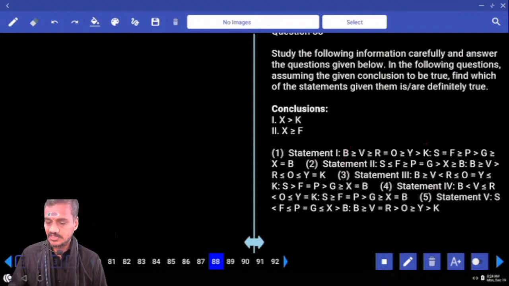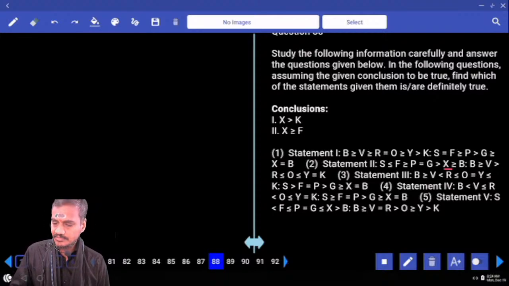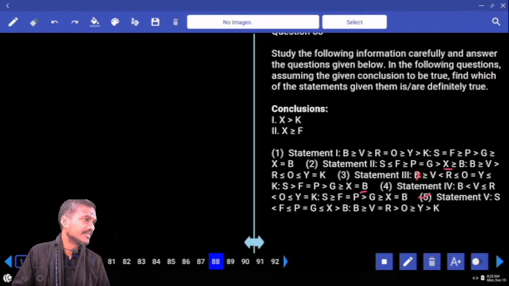Then coming to the next one, X and K. We have to state the relation between X and K. X is here, B is here, and B and K, two opposite symbols cannot be determined. And next one, X and K, B and K. Now which element is common? B is common. Now if you take X at this place, X and K, two opposite symbols cannot be determined. And at the same time, fourth one, X and K, tell me which element is common here? B is common, and again opposite symbols, we cannot identify. Then what is your answer here? Choice 5 is left. Is it fine?